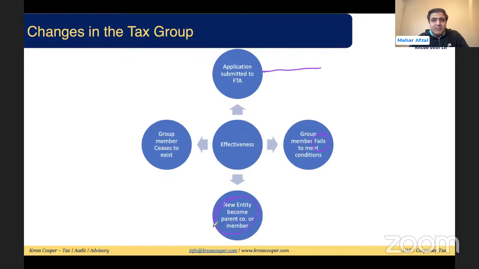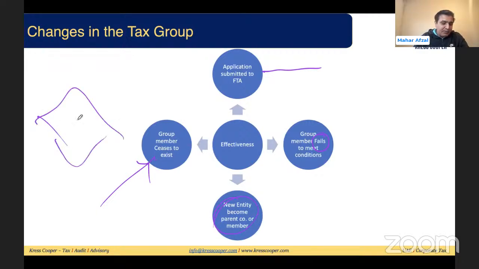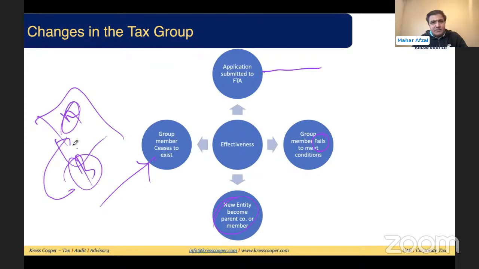Then if the group member ceases to exist, might be the group member is not meeting the condition, might be the residency status of the group member is being changed, as I mentioned, not fulfilling the condition, changing the residency, or maybe there are two members in the group, A and B. B is transferring 100% of its assets and liabilities to A.